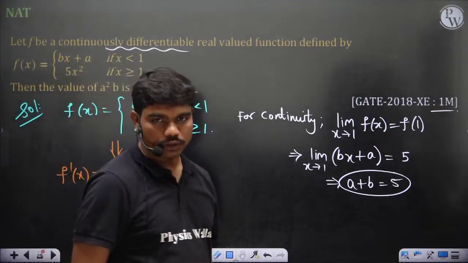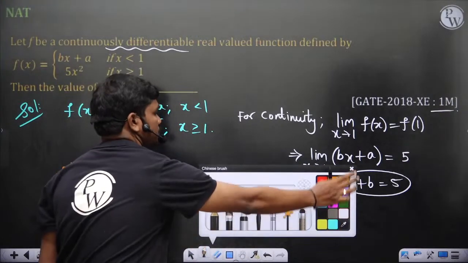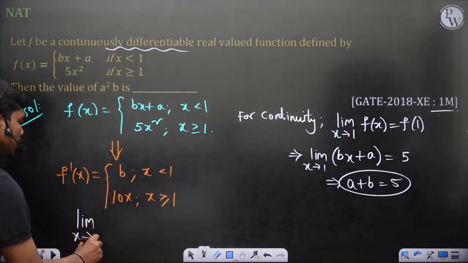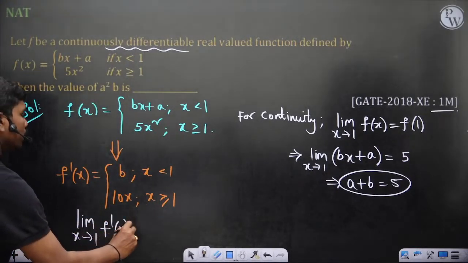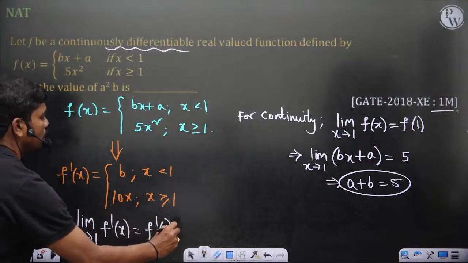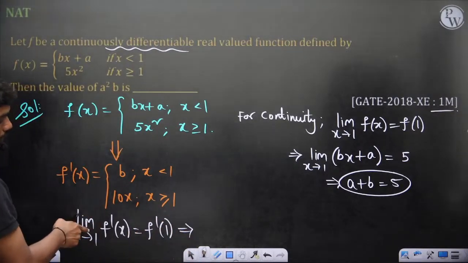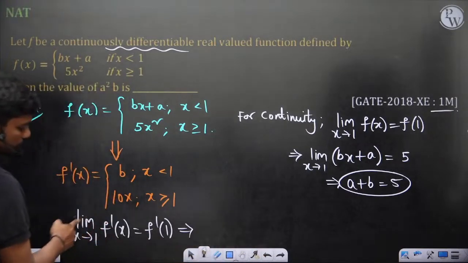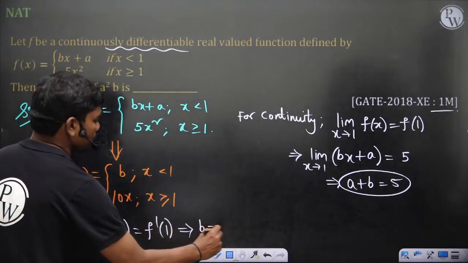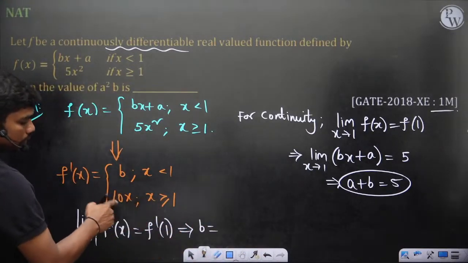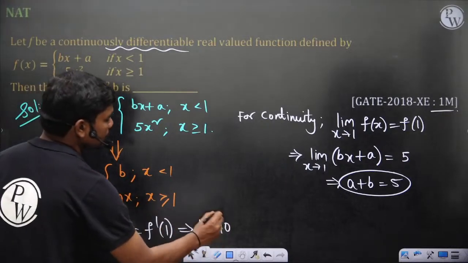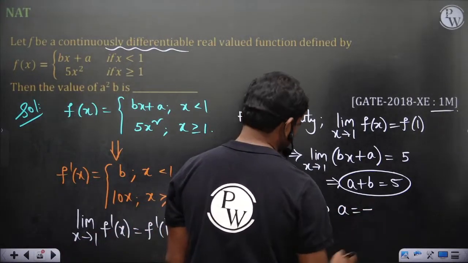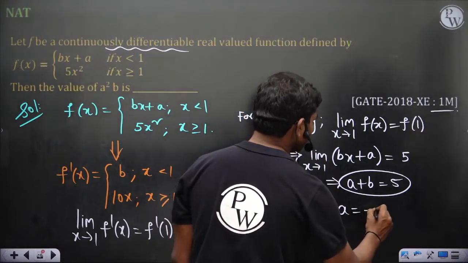Now if the derivative has to exist, then limit x tends to 1 of f dash of x should be equal to f dash of 1. When x is less than 1, this value b is the direct limit here. F dash of 1, when you put x equal to 1, is 10. So b value is 10, and since a plus b is 5, a is minus 5.